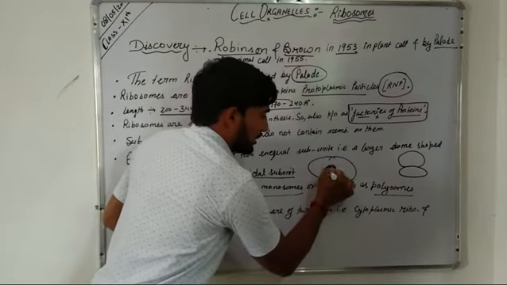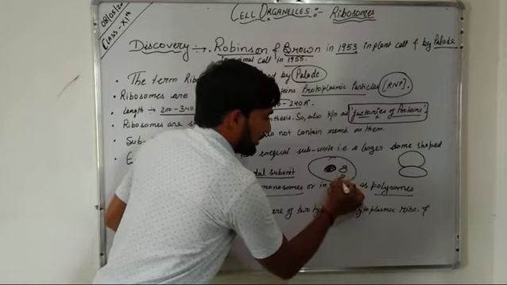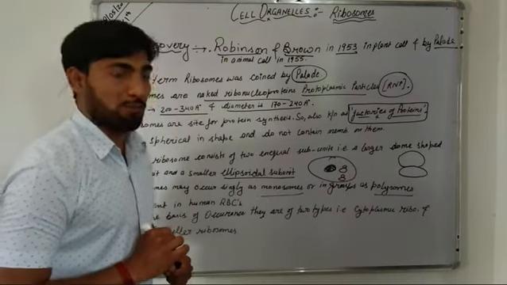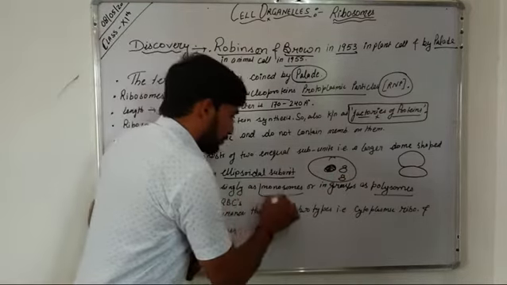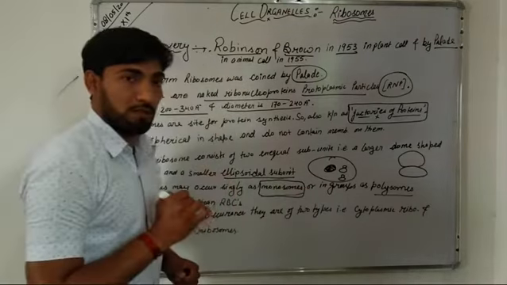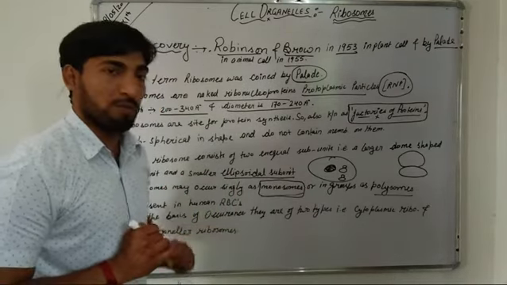Now these ribosomes may occur singly in the cell. Suppose this is the cell, we have the nucleus here, and they are found singly in the cytoplasm of a cell. The ribosomes which are present singly in the cell cytoplasm are known as monosomes.